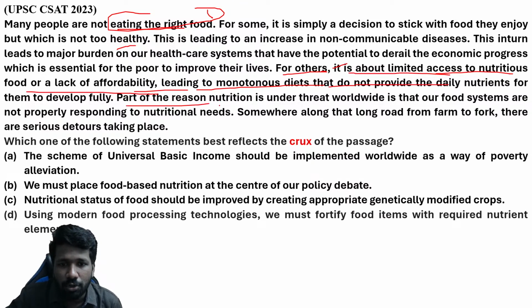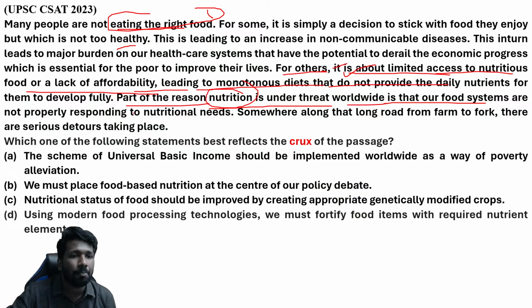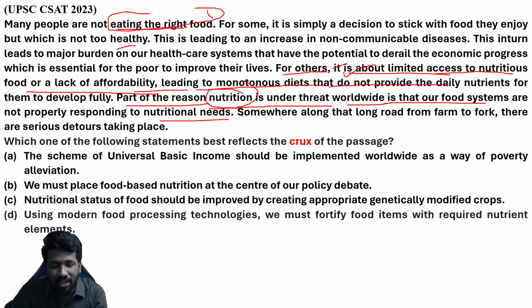Now, part of the reason nutrition is under threat worldwide. Now it is told about nutrition, the second aspect. What is the reason for that? Worldwide, it is that our food systems are not properly responding to nutritional needs. That means food is there, but it is not enough for meeting our nutritional requirements. For example, in the Indian scenario, we can think about most of our diets being based on carbohydrates, na? More than proteins, most of our diets, not all, but most, are based on carbohydrates. But that is not a good thing actually, or that is not a proper diet. Again, to relate, I am telling, worldwide there are other issues also.